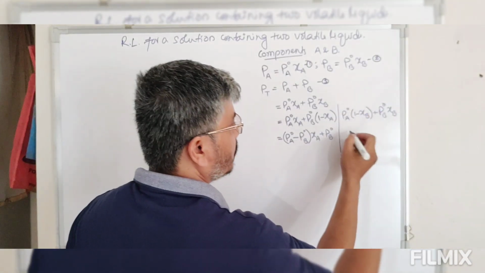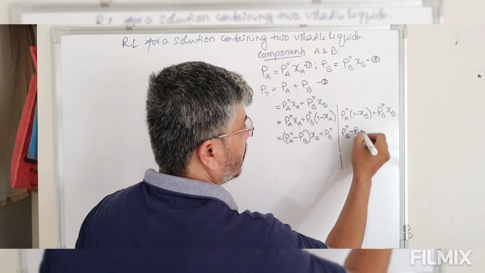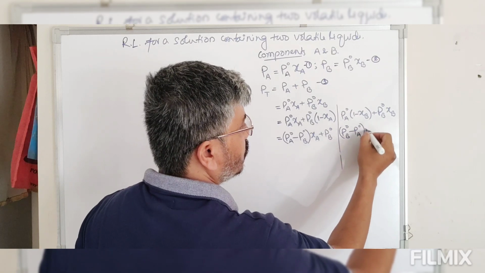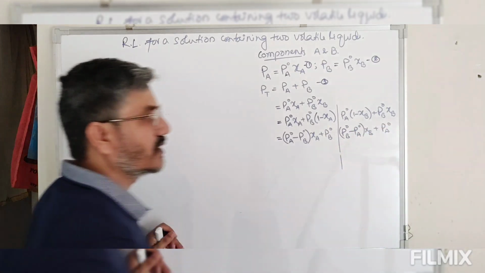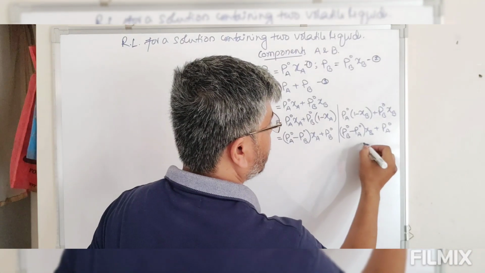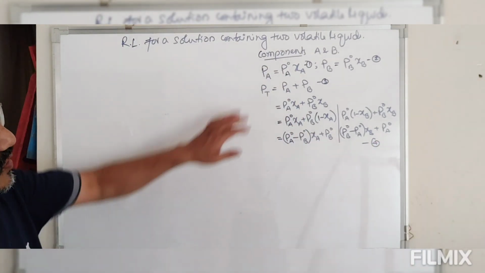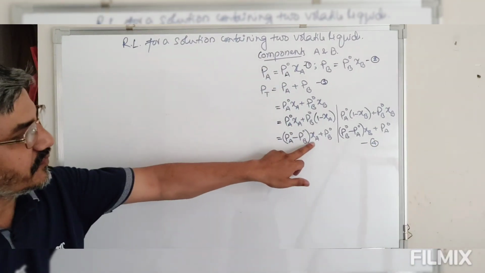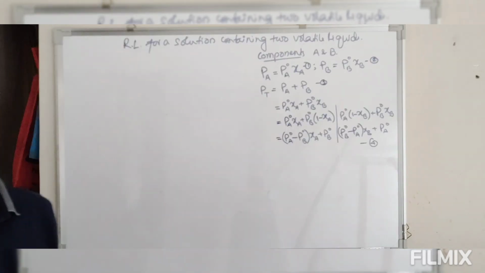In terms of mole fraction of B, this is equal to PB naught minus PA naught into mole fraction of B plus PA naught. So this is equation number 4. So we are expressing the total pressure in terms of mole fraction of A or in terms of mole fraction of B.